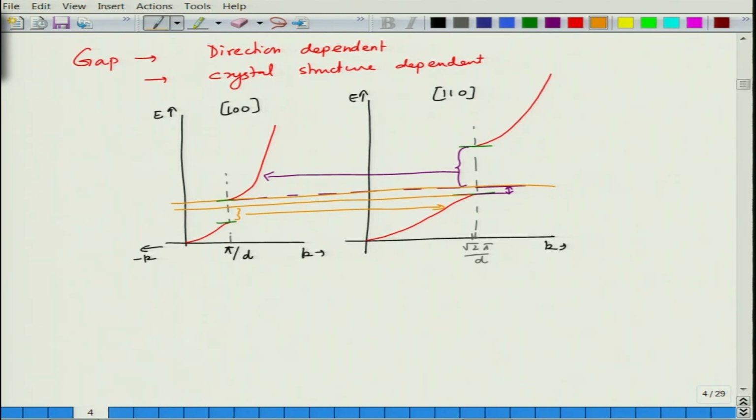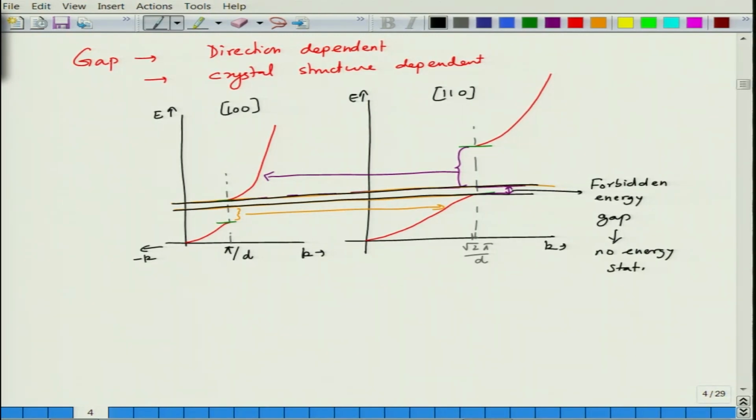states in the 100 direction. However, having said that, this region in between is a region where there are no states available. So this will be, you can say, the forbidden energy gap. So basically no energy states are available in this region at any k value.